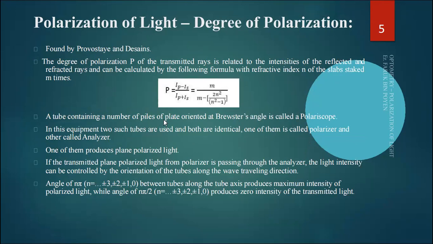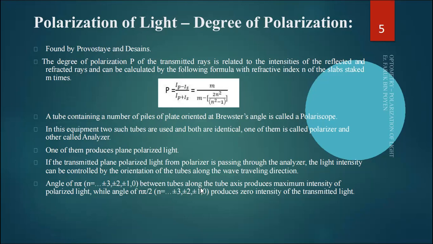A tube containing a number of piles of plates oriented at Brewster's angle is called a polariscope. In this equipment, two such tubes are used and both are identical. One of them is called the polarizer and the other is called the analyzer. One of them produces plane polarized light. If the transmitted plane polarized light from the polarizer passes through the analyzer, the light intensity can be controlled by the orientation of the tube along the wave traveling direction. So the angle will be n pi, where n equals ... plus minus 3, plus minus 2, plus minus 1, 0, infinite.